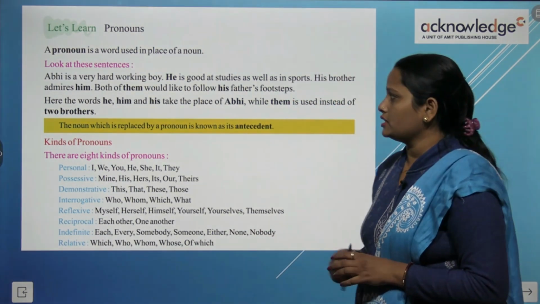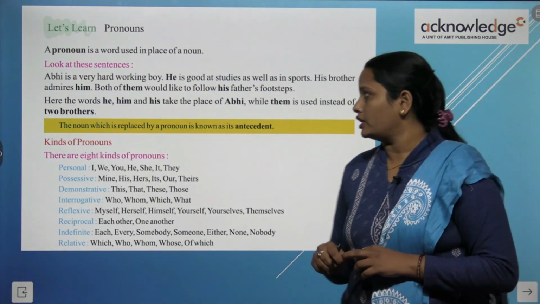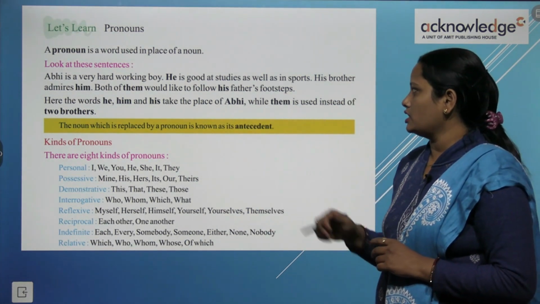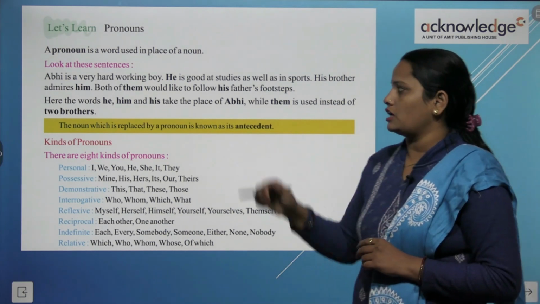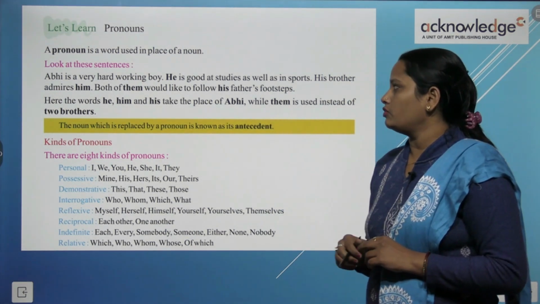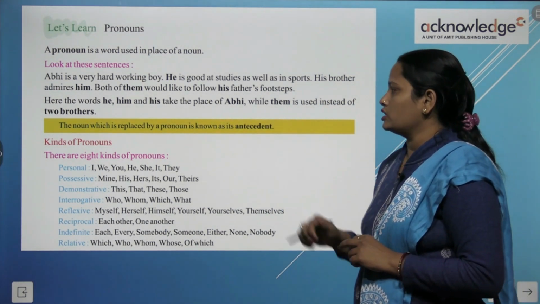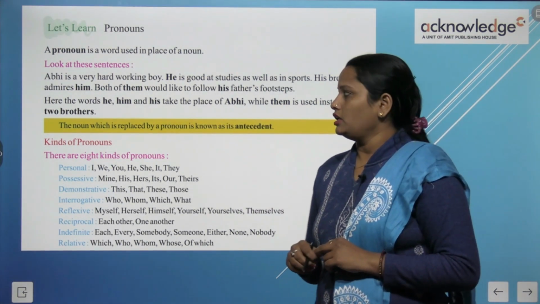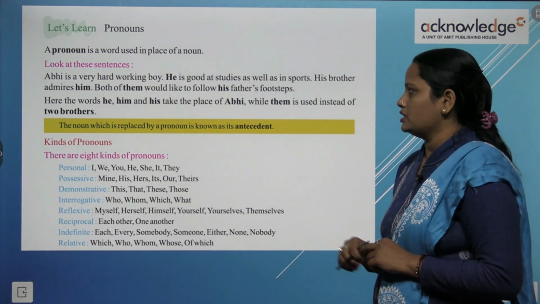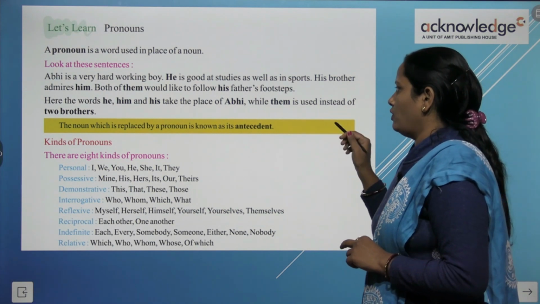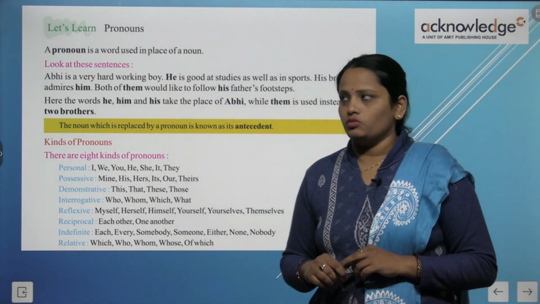Now look at these sentences. Abhi is a very hardworking boy. He is good in studies as well as in sports. His brother admires him. Both of them would like to follow his father's footsteps. Here the words he, him and his take the place of Abhi, while them is used instead of the two brothers.